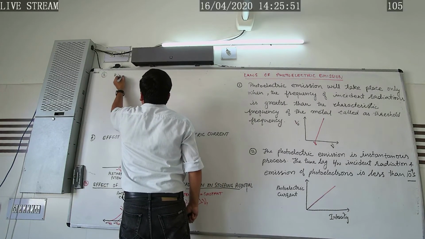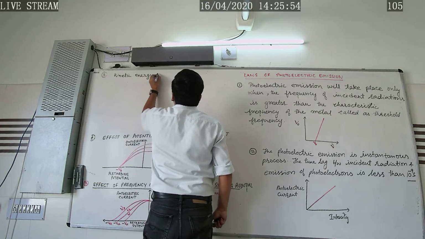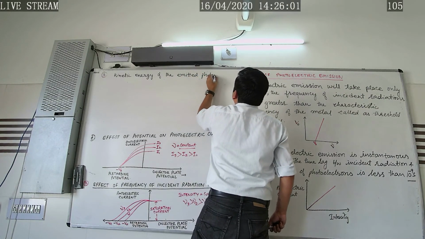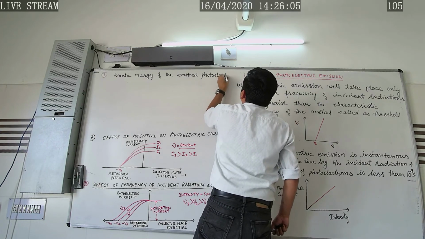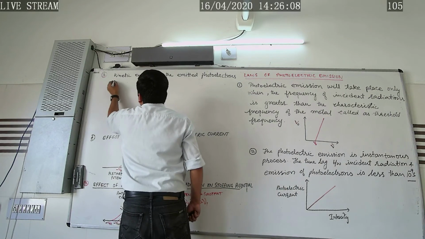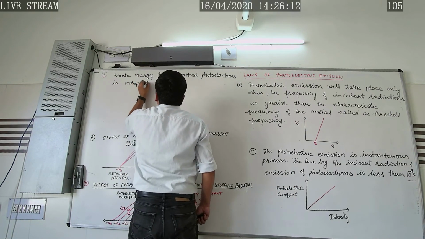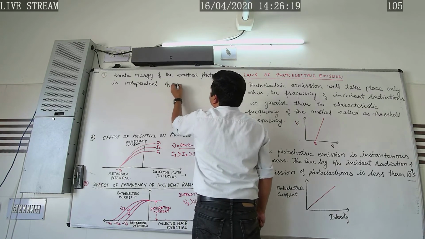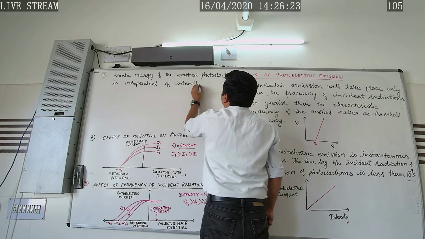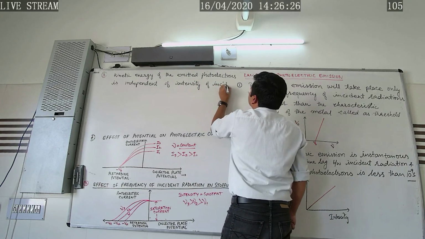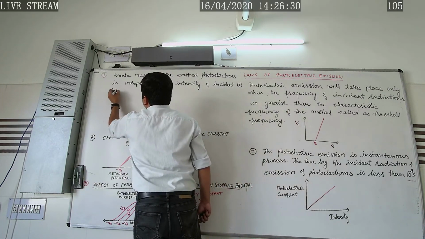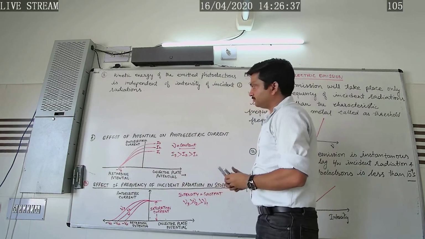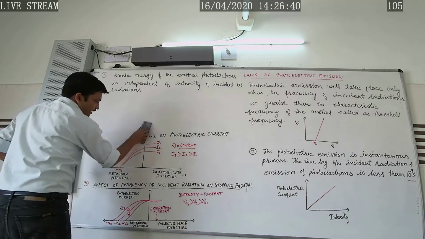So here the corresponding graph is this graph, which can be made.